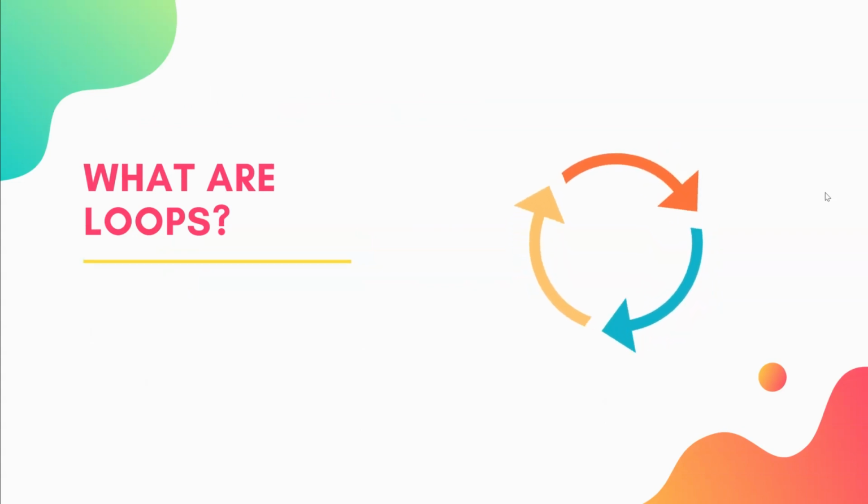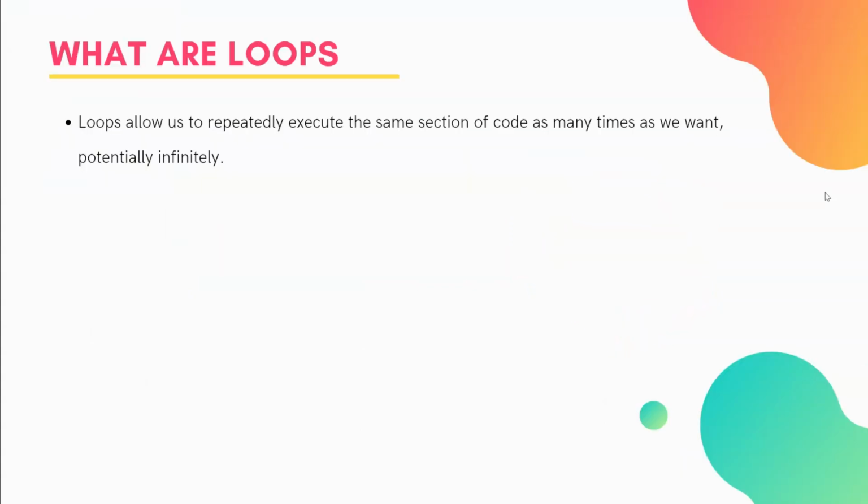So what are loops? Loops allow us to repeatedly execute the same section of code as many times as we want, potentially infinitely. You usually don't want that, because that's when your computer will crash. It will run through the code again and again and never stop and take up your CPU's processing power, and you can't really do anything else. But we could do that, but often we want to have a loop that runs for a finite amount of time.